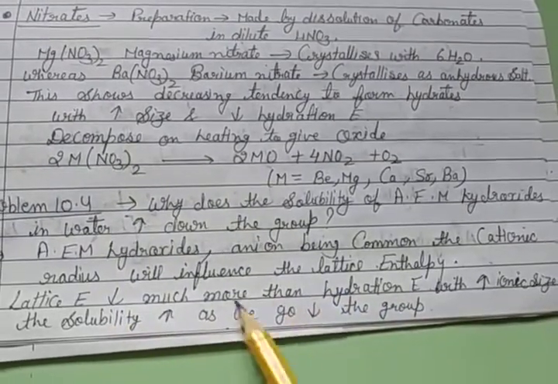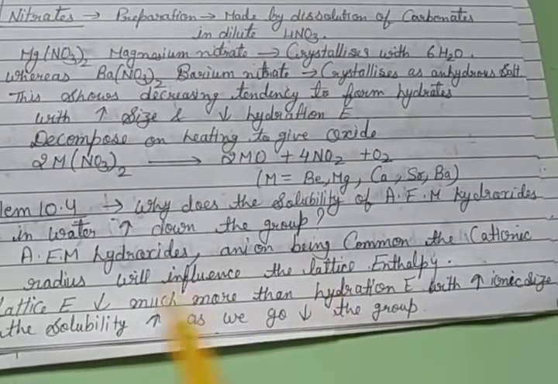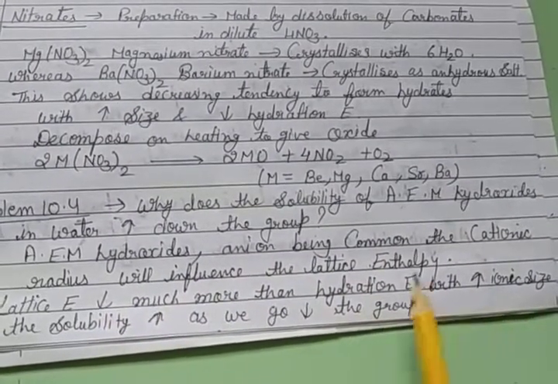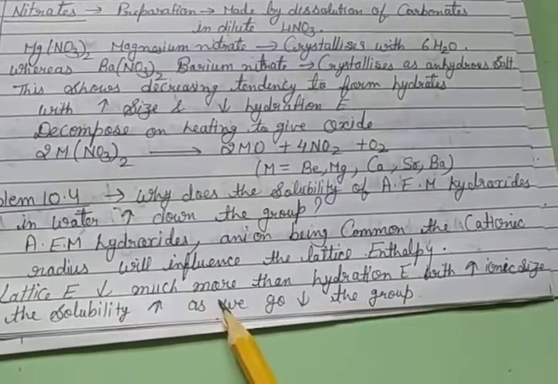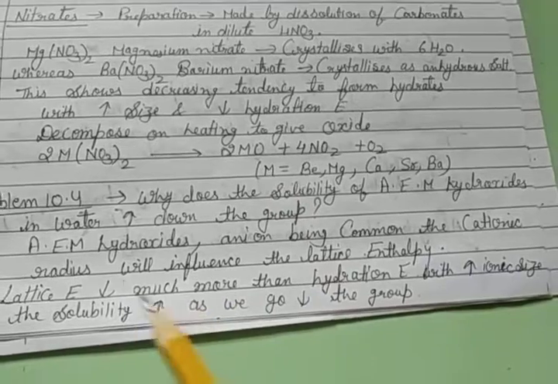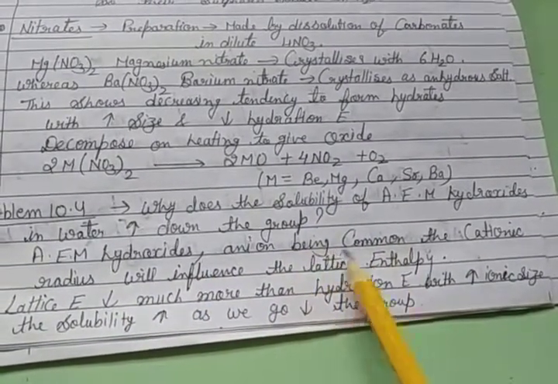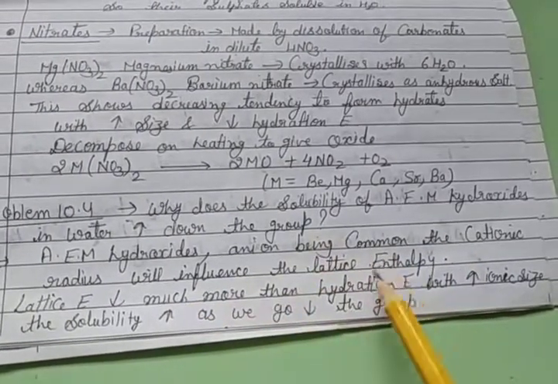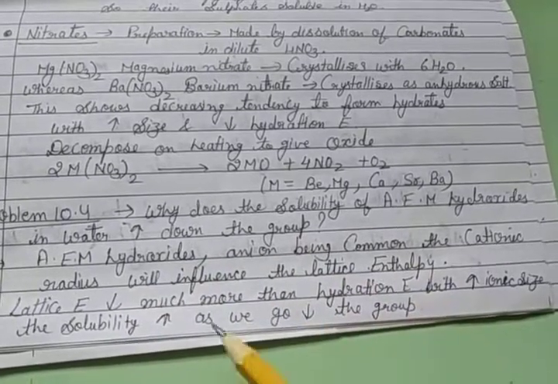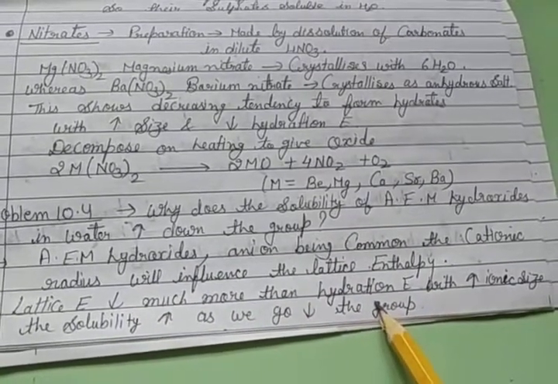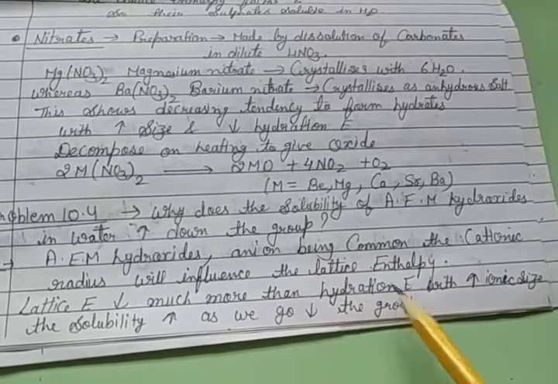So going up to down, ionic size increases, so lattice energy decreases in comparison to hydration enthalpy, so solubility increases. Clear? Lattice energy decreases because, with the hydroxide anion being common, the cationic radius will influence the lattice enthalpy. So lattice enthalpy decreases much more than hydration enthalpy with increased ionic size, so solubility increases as we go down the group.